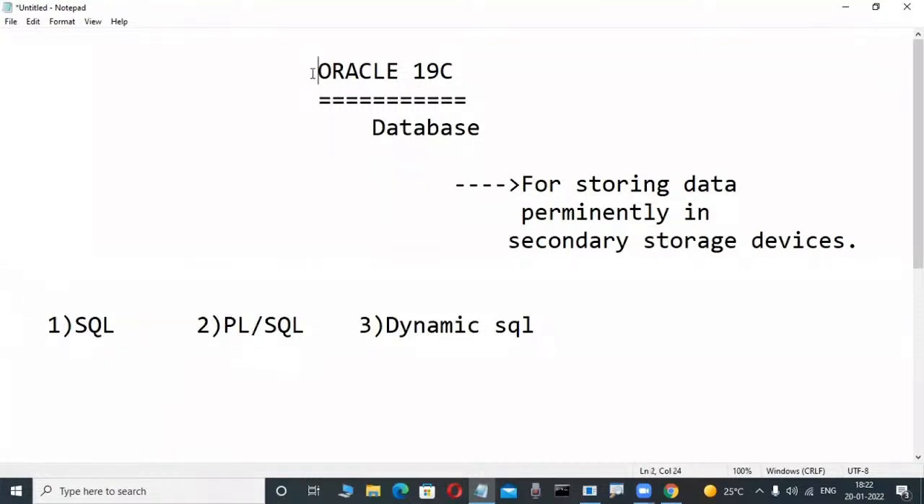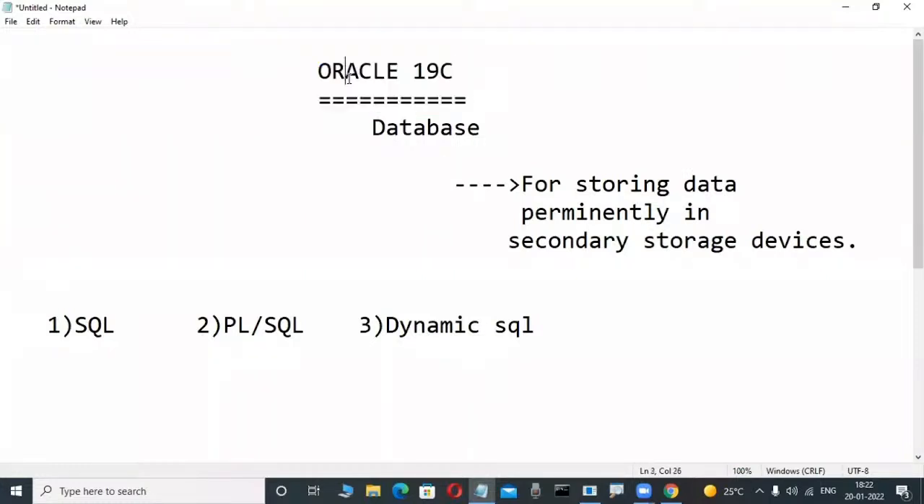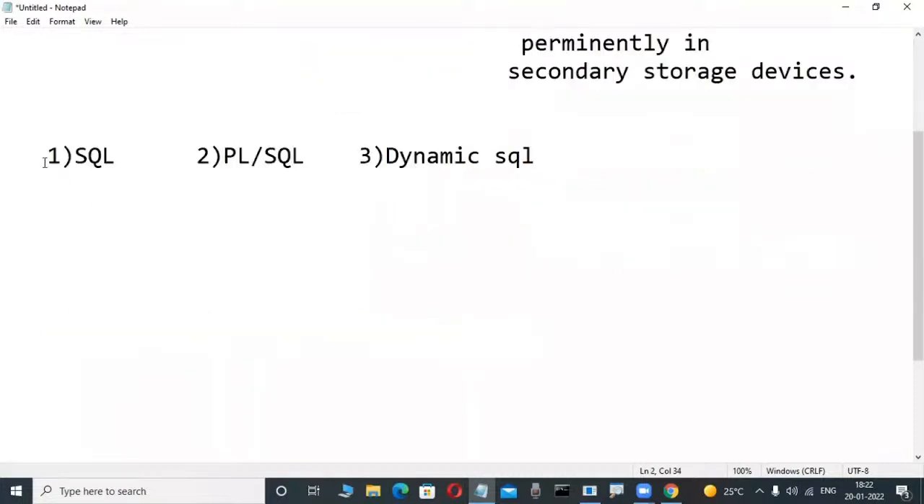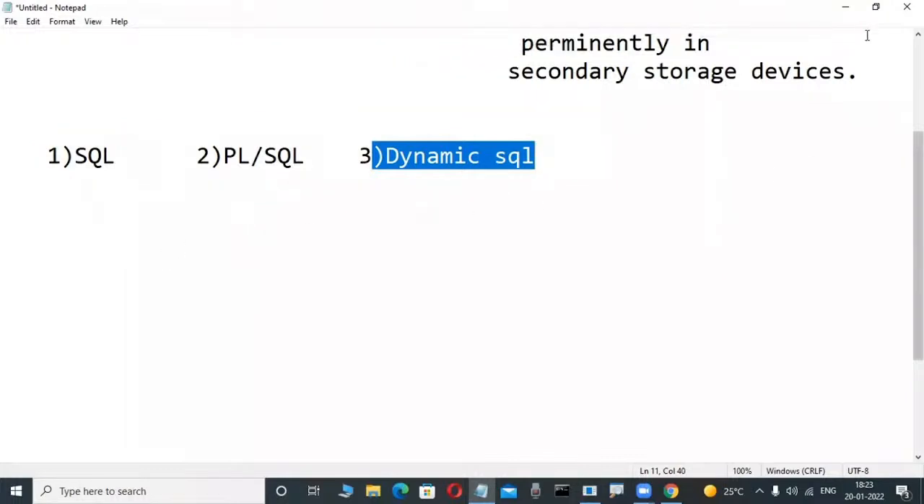That's why observe here, Oracle is a product from Oracle Corporation. If you want to operate this relational database product, which languages are we learning? One is the SQL language. Another one is PL/SQL, and another one is dynamic SQL. These three languages we are learning in our course. Most powerful.